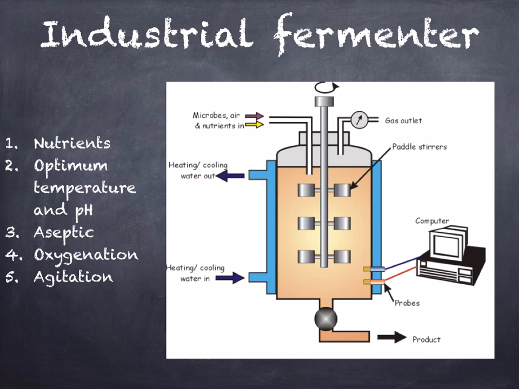Since they contain optimum conditions for the growth of microorganisms, aseptic techniques, such as cleaning between batches, are vital to maximizing yield and ensuring only the desired microorganisms thrive. Industrial fermenters can be used in the production of penicillin, which is an antibiotic that kills bacteria.